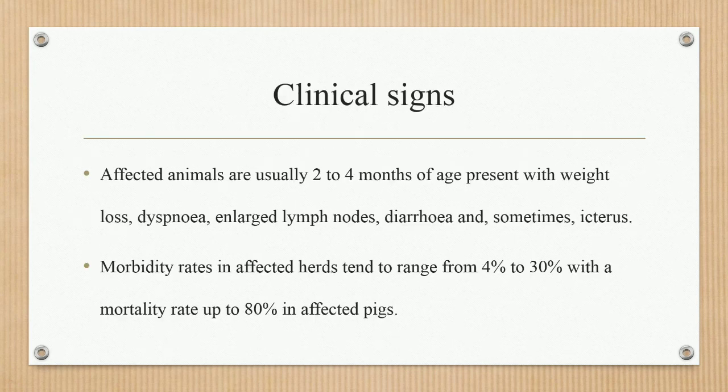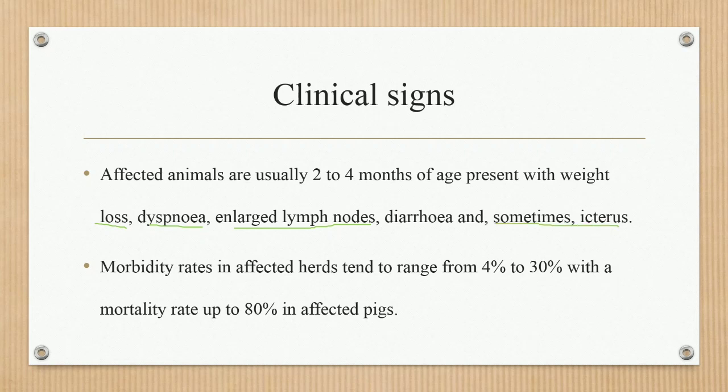Then the clinical signs. Affected animals are usually 2 to 4 months of age, with persistent weight loss, dyspnea, enlarged lymph nodes, diarrhea, and sometimes icterus.